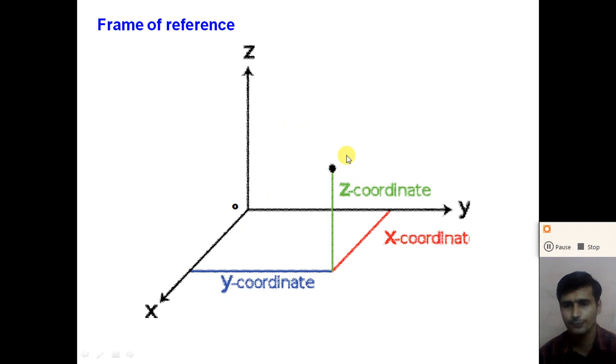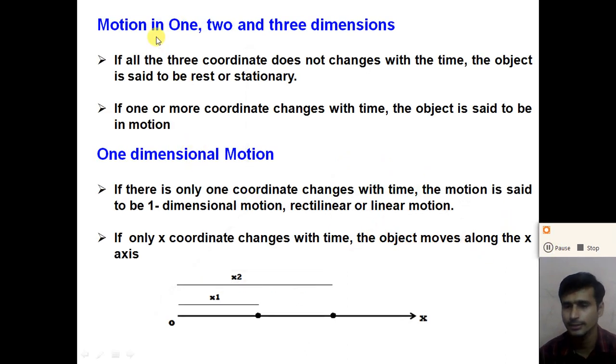So if all three coordinates remain the same and do not change with time, we can say that the object is at rest, or stationary. But if one or more coordinates change with time, the object is in motion. So dear student, let us understand motion in one, two or three dimensions.